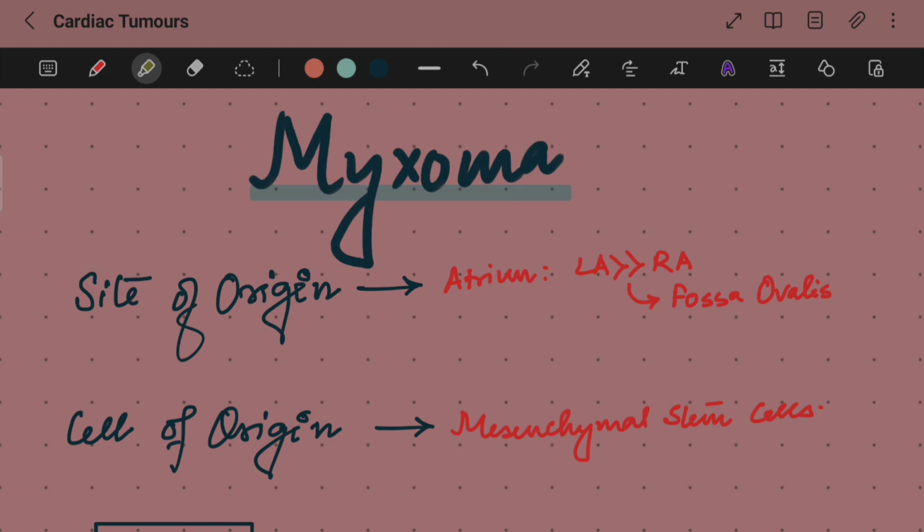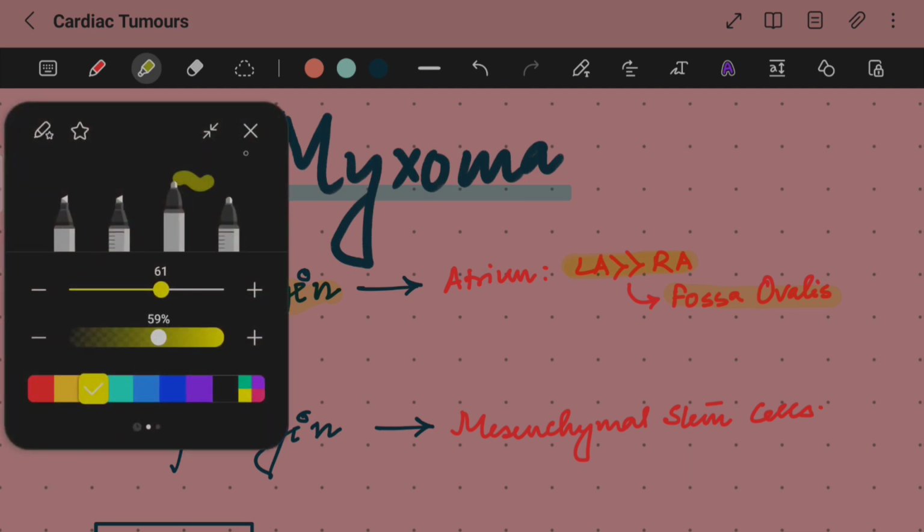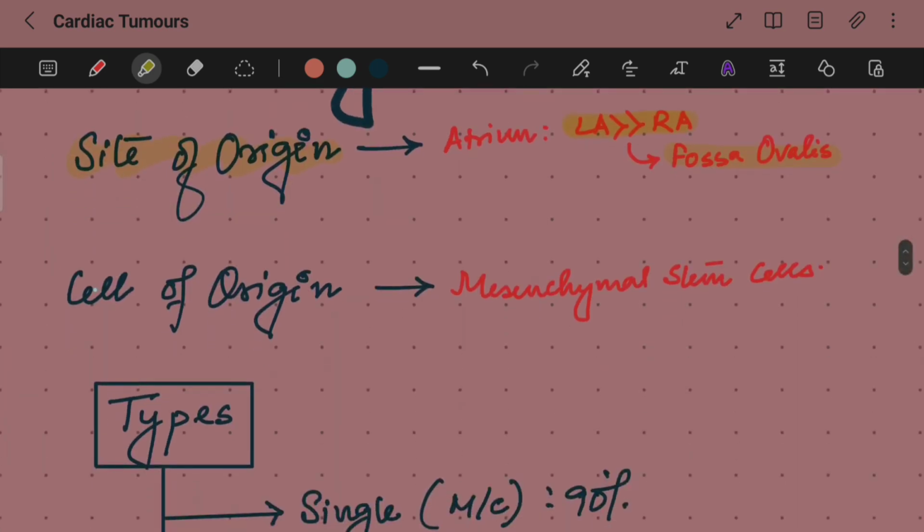So what we need to know about myxomas are, number one, the site of origin. So what is the site of origin? The most common site of origin is the fossa ovalis of the left atrium. So basically the atria are more vulnerable to myxomas than the ventricles, and out of which the left atrium is more prominent and more vulnerable as compared to the right atrium. Now, what is the most common cell of origin? The cell of origin is the mesenchymal stem cells.